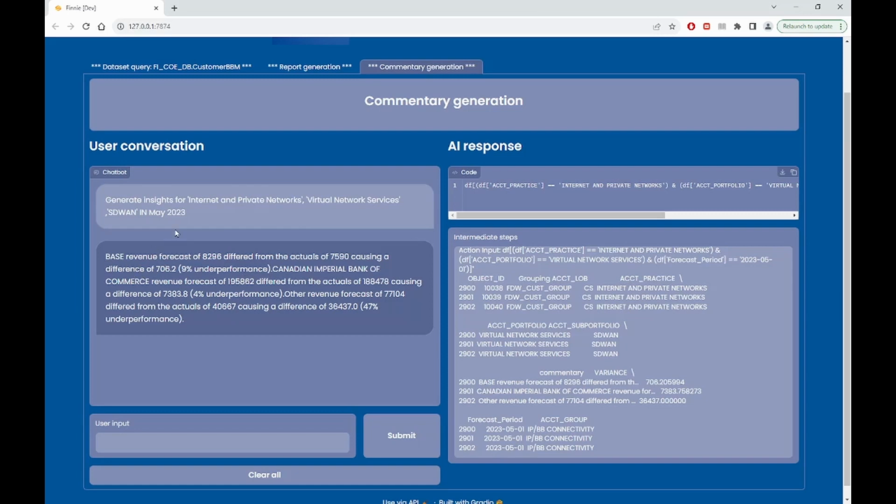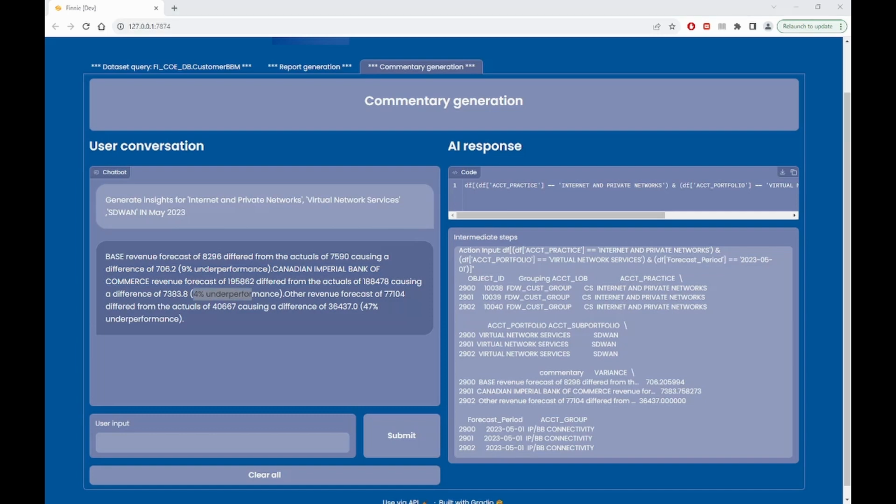So, for example, to explain the gap between the forecast and the actual values for these items, it says base revenue forecast is a 9% underperformance. So that's why there's a gap. Canadian Imperial Bank of Commerce is a 4% underperformance, and so on. So let's take another look.